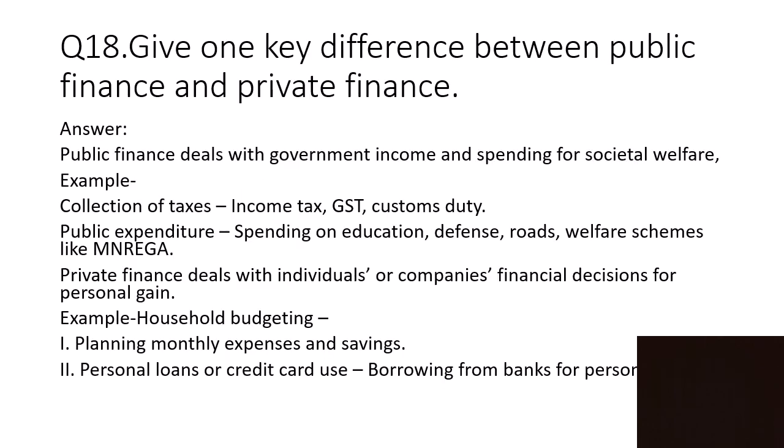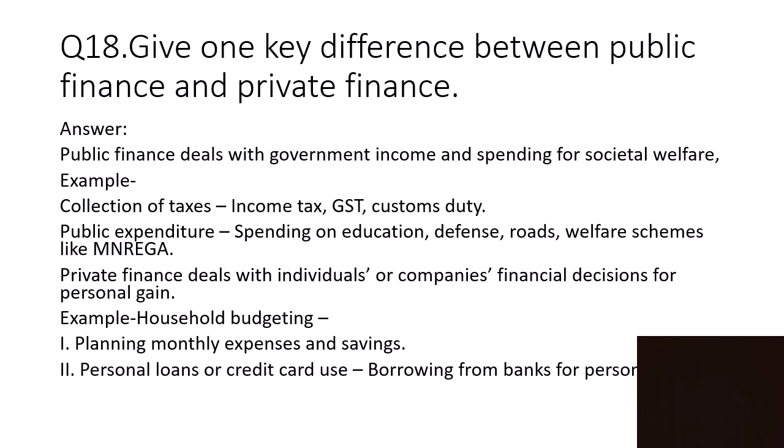Give one key difference between public finance and private finance. Public finance deals with government income and spending for social welfare. Example, collection of taxes: income tax, GST and customs duty. Public expenditure: spending on education, defense, roads, welfare schemes like MGNREGA. A flyover being built is also public expenditure,